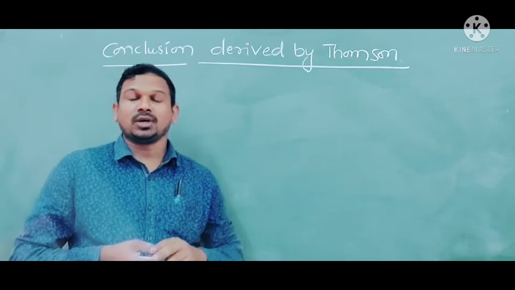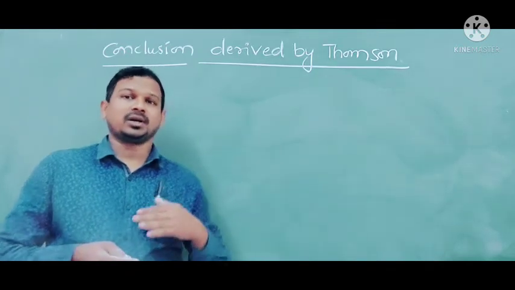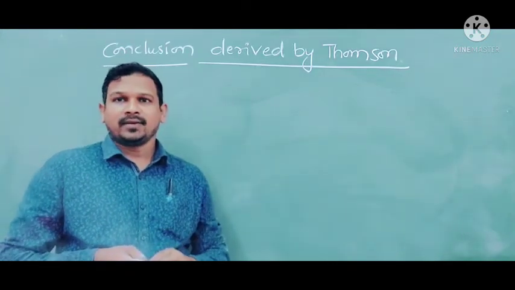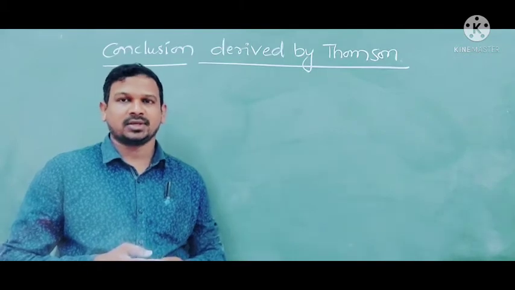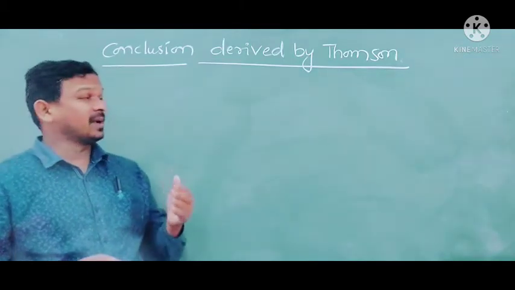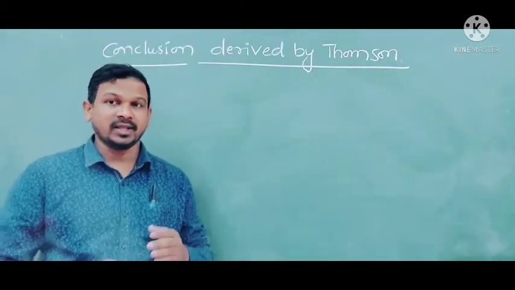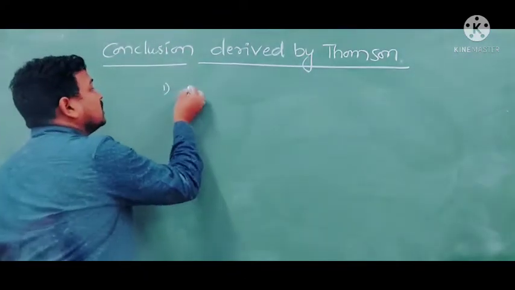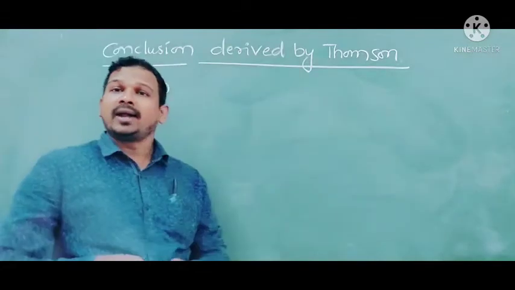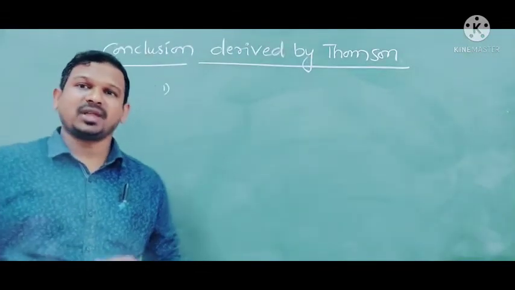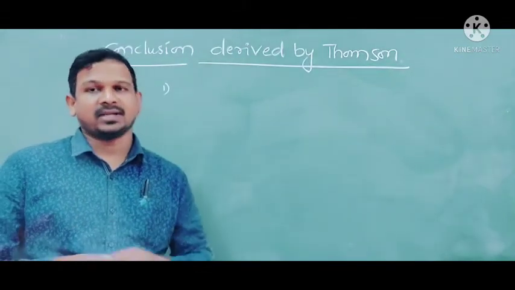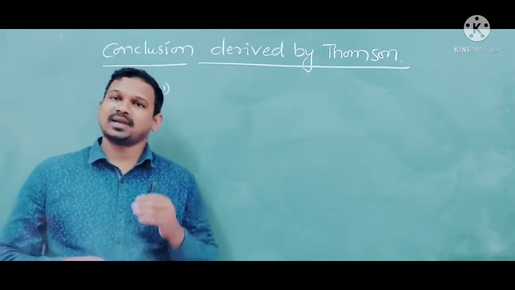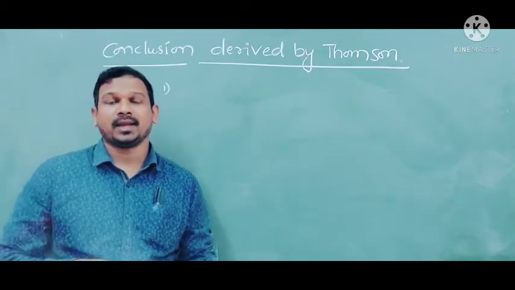So we studied how cathode rays are developed and what the properties of the cathode rays are. Now the conclusion given by J.J. Thomson regarding the cathode rays: these cathode rays are made up of negatively charged particles, which we can call electrons.